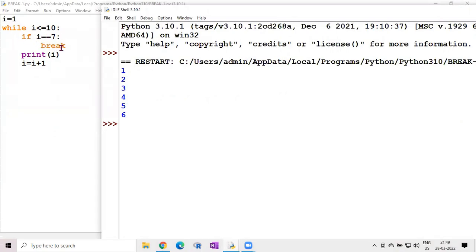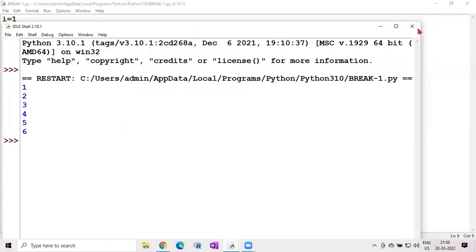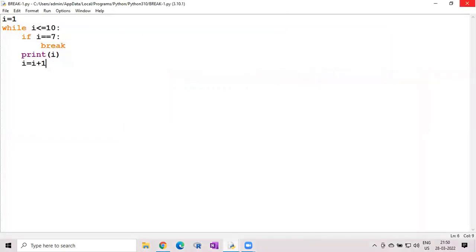The condition is terminated. So here the while loop is terminated at I equal to 7. Then it prints 1 to 6, starting with 1: 1, 2, 3, 4, 5, 6 in total. So in the condition, whatever the value, it prints before that; I equal to 7 won't be displayed. Here 1 to 6 are displayed, and like that the loop is terminated. From that condition onwards, the loop is terminated. So this is another example program of break.